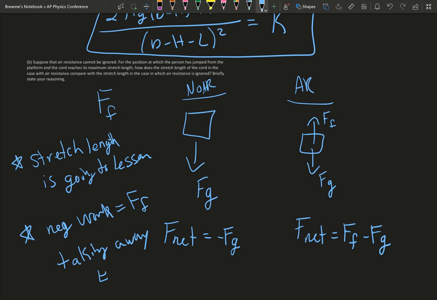Because if you think about it, by adding friction, it becomes an open system. You can even put that, because it's the person-cord-earth system; air is not in the mix. So anytime you have an outside force, which would be friction due to air, it becomes an open system. And so it's losing energy to the air, versus no air resistance, which is a closed system.